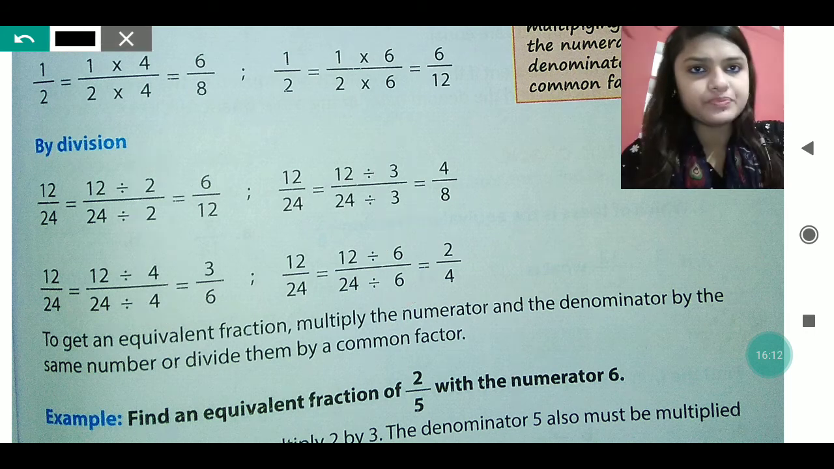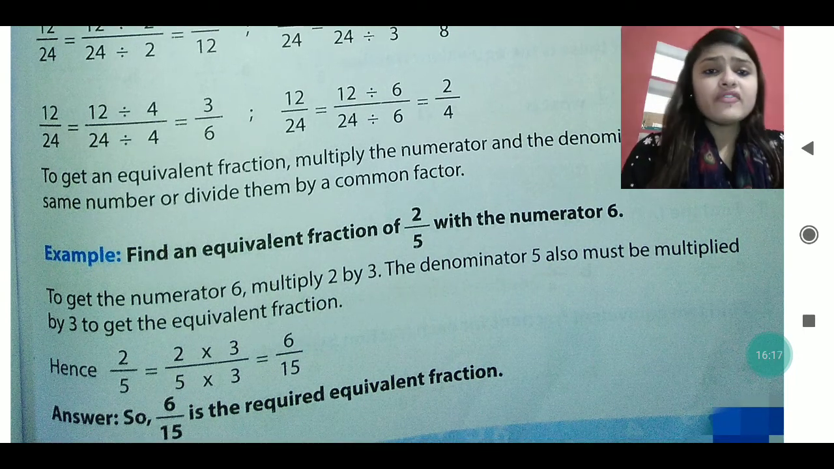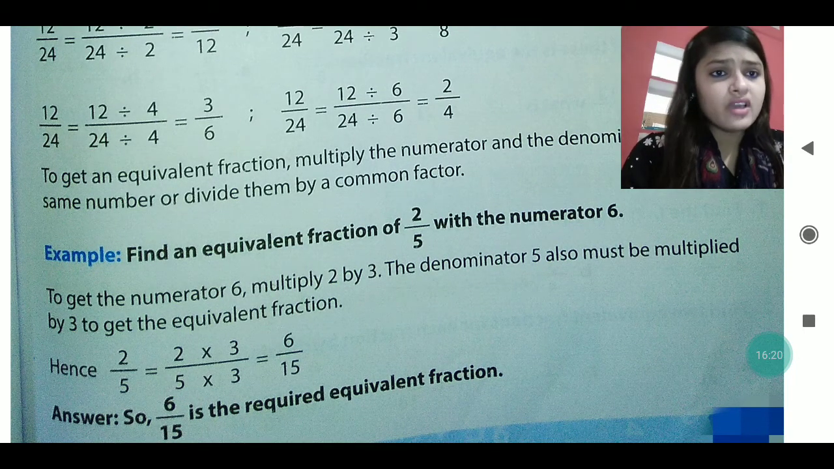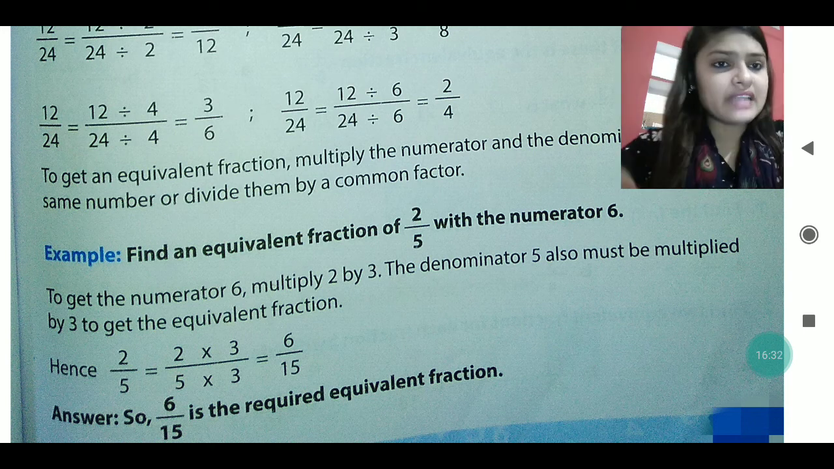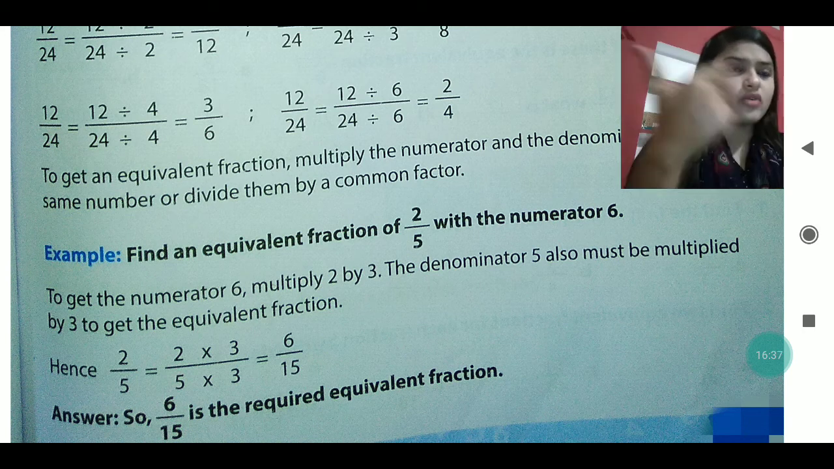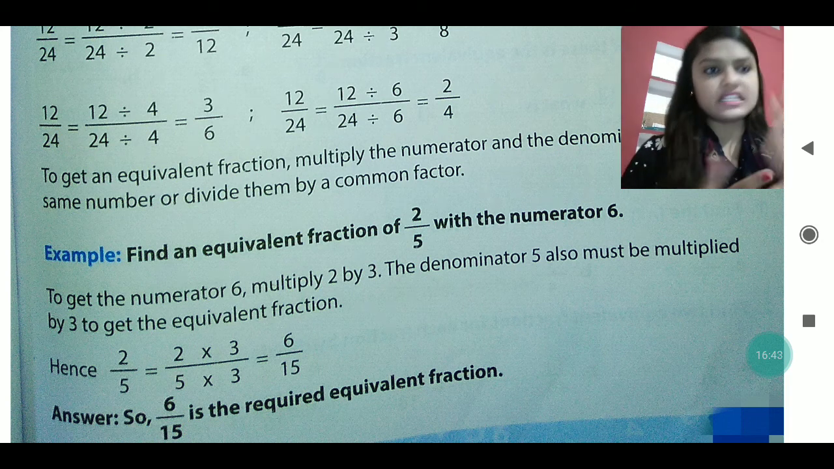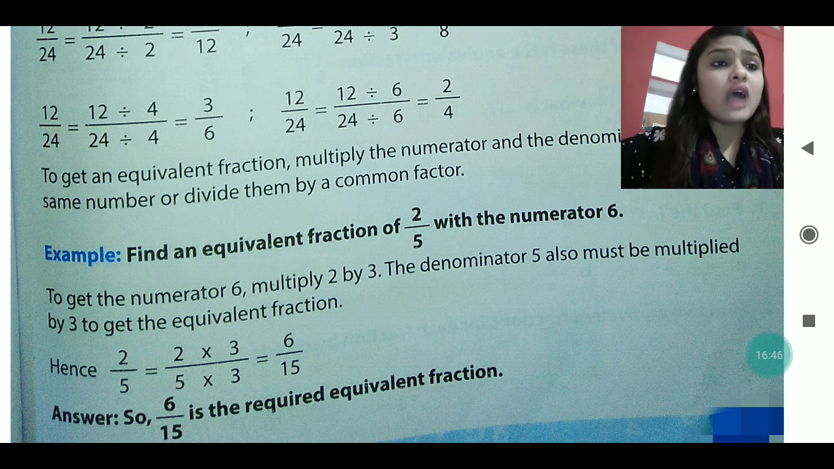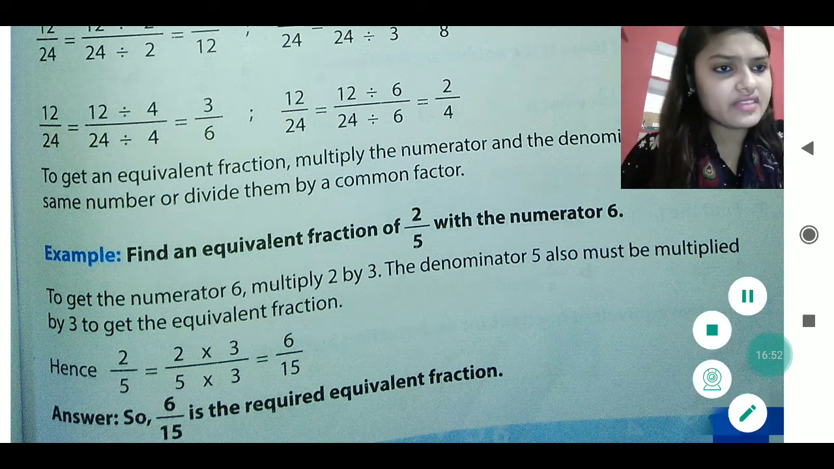Next question, you just see what is written. Find an equivalent fraction of 2 by 5 with the numerator 6. With the numerator 6, what is it saying? To get the numerator 6, multiply 2. Sometimes the numerator is already given, and when you find the equivalent fraction of 2 by 5, the numerator should come as 6 only. So how many times do you read the table of 2? Then 6 will come in 3 times.